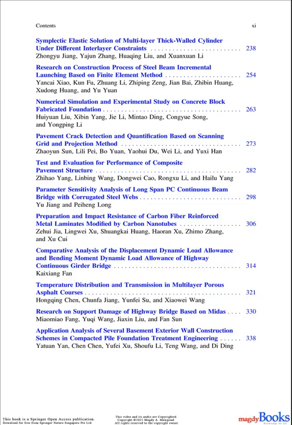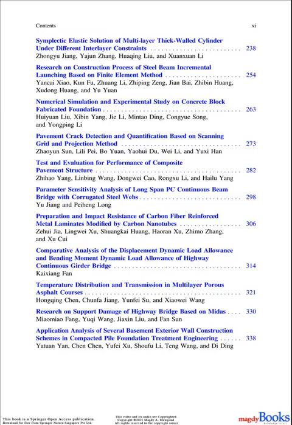22. Research on construction process of steel beam incremental launching based on finite element method. Yansai Xiao, Kun Fu, Zhuang Li, Jiping Zeng, Jian Bai, Zibin Huang, Zudong Huang, and Yu Yuan. 23. Numerical simulation and experimental study on concrete block fabricated foundation. Weiyuan Liu, Zibin Yang, Jia Li, Mintao Ding, Kongyue Song, and Yangping Li.